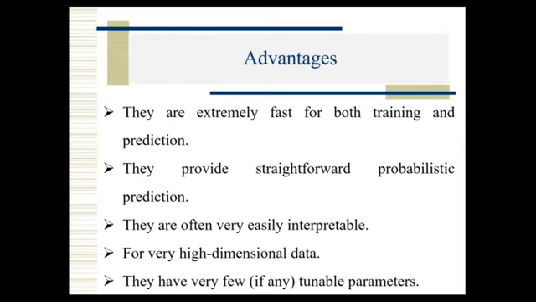So this is a little bit fast, for both the training as well as the testing phase, because in supervised learning we have two phases. One is the training phase. After training we have to test the data. That's why in both cases this is fast, and it also gives straightforward prediction. Finally, based on probability, whichever class has the maximum probability, we go for that class. Class means output, and it is also easy to interpret because of probability concepts.